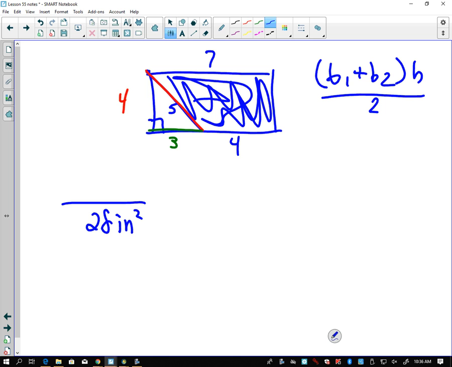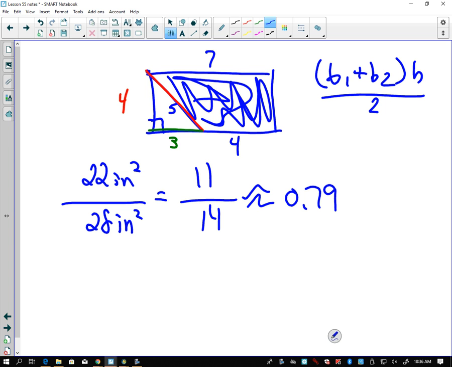Okay, so I would take that area. So what's 7 plus 4? 11. What's 11 times 4? What's 44 divided by 2? All right, so I should get 22 inches squared divided by 28 inches squared, and reduce that fraction all the way down to, let's see, I get 11/14. All right, so if you get 11/14 and then go ahead and get that decimal, it should come out to 0.79.